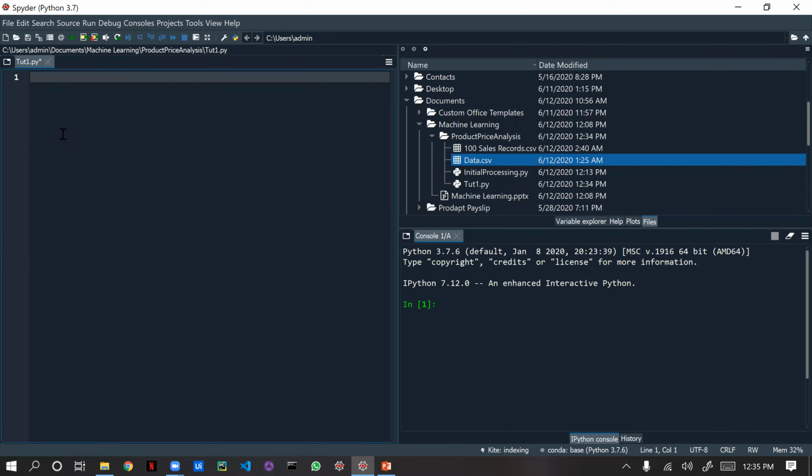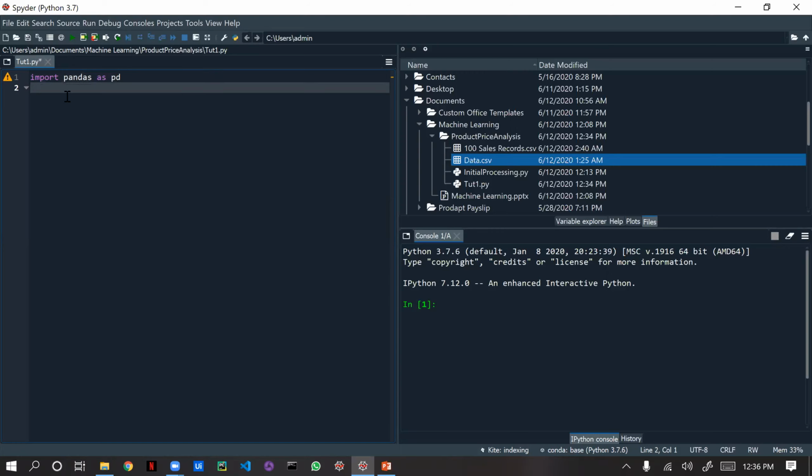First, what I told you, we are going to use libraries like Pandas, NumPy, and other stuff. So first we'll import Pandas. What is Pandas useful for? Pandas is useful for manipulation of data, and file handling concepts are done in Pandas. First I will import Pandas here: import pandas as pd.